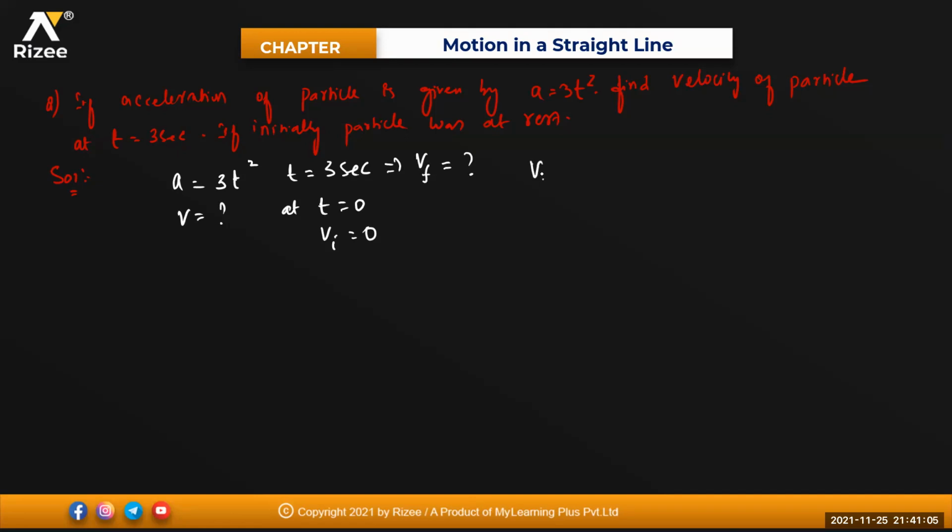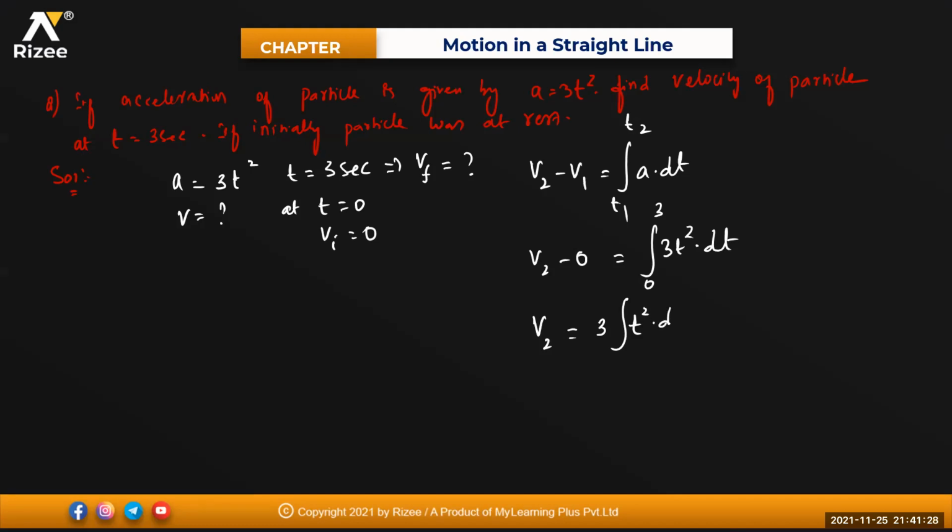That means v2 minus v1 will be equal to the integral of a into dt, with limits from t1 to t2. v2 we need to calculate. V initial is 0. That is the integral, a equals 3t square, into dt, limits 0 to 3. So v2 will be equal to 3 out, integral of t square into dt, limits 0 to 3. Integral of t square into dt is t cube divided by 3.